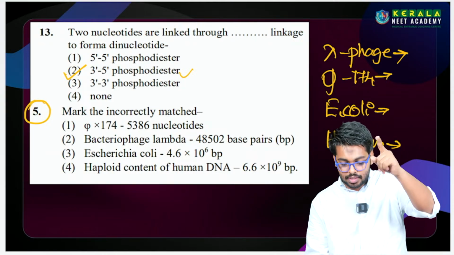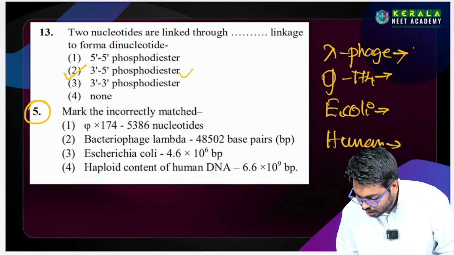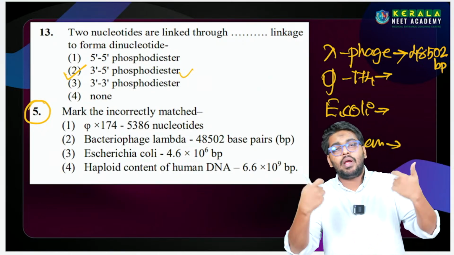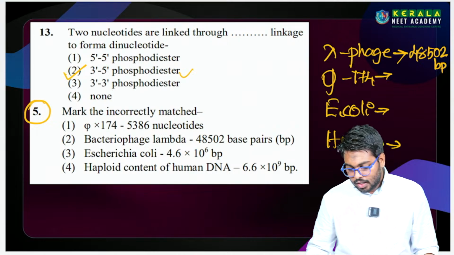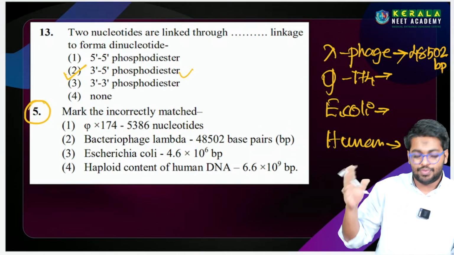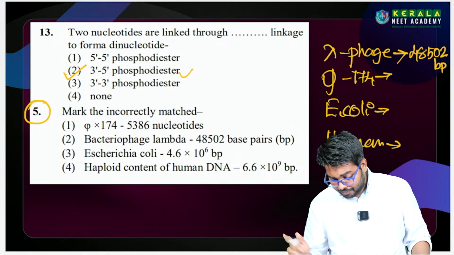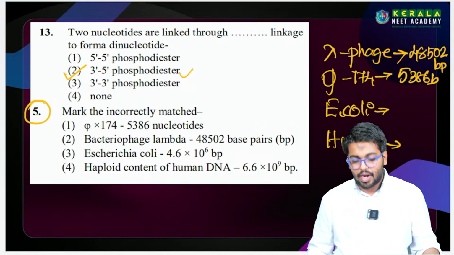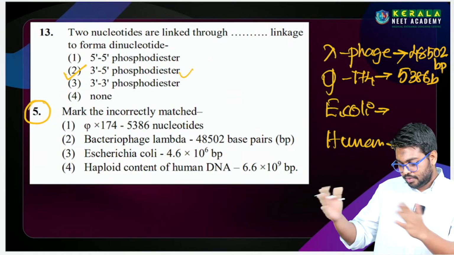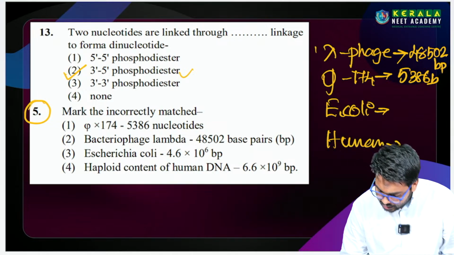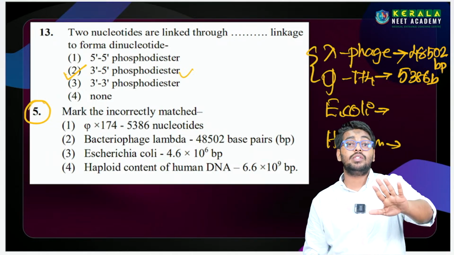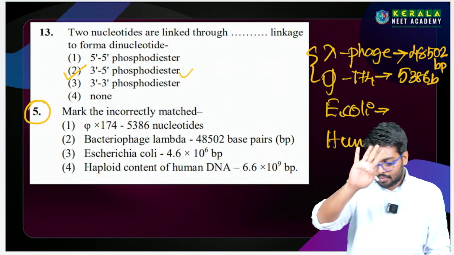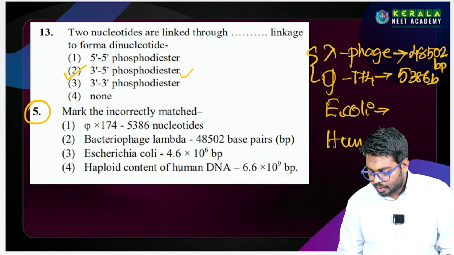The number of nucleotides in the lambda phage particle is 48502 base pairs. Like a mobile number, you can learn it like that: 48502, 48502. Similarly, this one is 5386 bases. You can learn it like that. Only these two numbers have complications; the other two are very easy. If you get confused by these numbers, you will lose 4 marks.